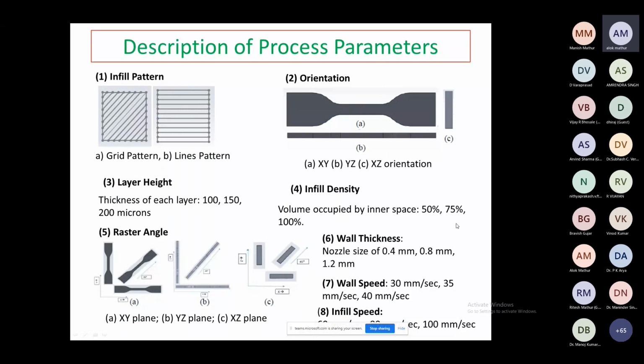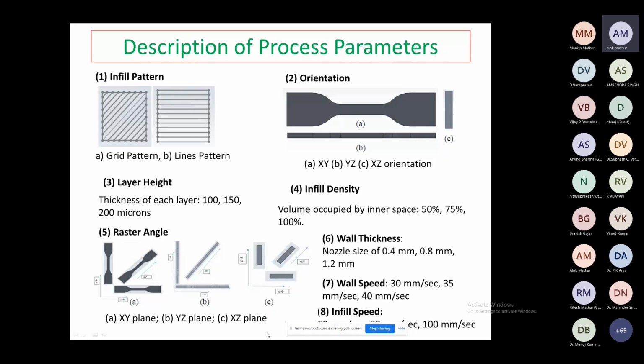Again, you can see the description of the process parameters. Infill pattern means the grid pattern, in lines at 0 degree or in grid at 45 degree. Second is the orientation. We are trying to develop the orientation in the XY direction, and here the YZ and XZ orientation. Then the layer height, the thickness of each layer, is 100, 150 and 200 microns. Infill density is the volume occupied by the inner space, that is 50%, 75% and 100%.